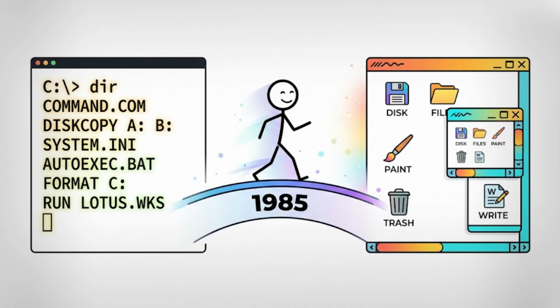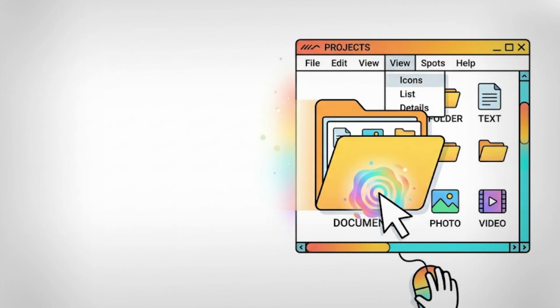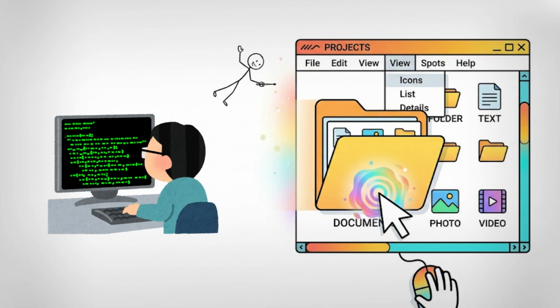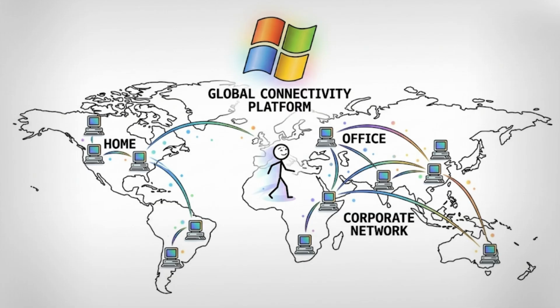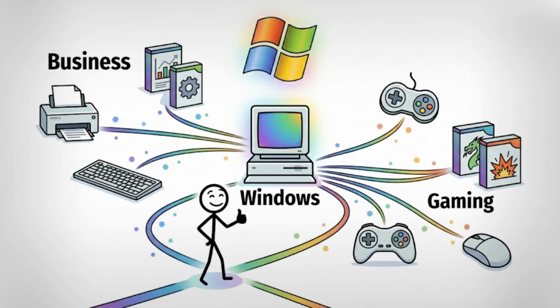Microsoft Windows. Building on the foundation of text commands, Microsoft introduced this graphical interface in 1985 to make computing accessible to the general public. Instead of typing lines of code, people could now point and click on folders, menus, and icons. Over the decades, it became the most dominant desktop operating system in the world, powering everything from home setups to massive corporate networks. Its strength lies in its massive compatibility with hardware and third-party software, making it the default choice for global business and gaming.